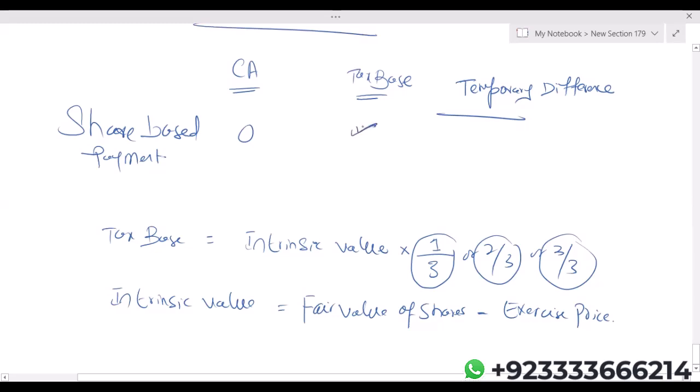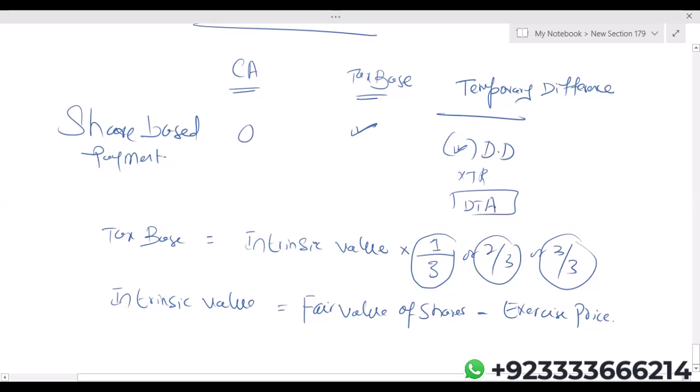So according to the taxation authorities, employees are providing services to you against the share option scheme. So those services are a valuable asset, and they do calculate the value of that asset as well. The value of that asset is equal to intrinsic value. But accounts people are not accepting that intrinsic value as an asset. So the carrying amount is 0, but the tax base is there. There will always be a deductible difference. Deductible difference multiplied by tax rate, you will have deferred tax asset.